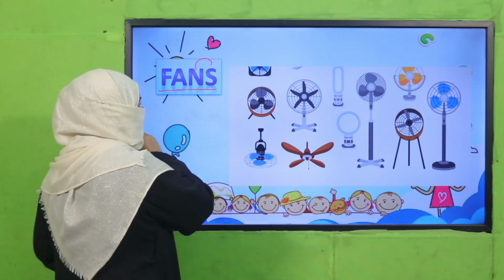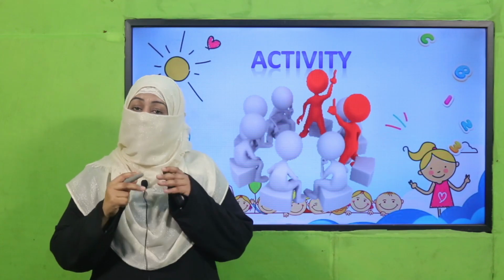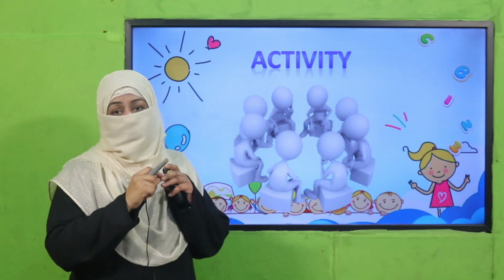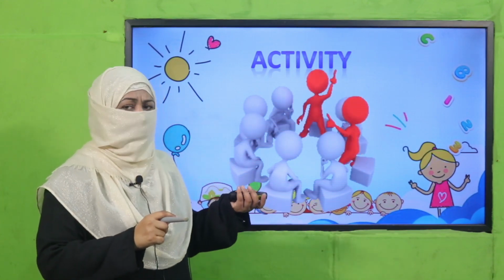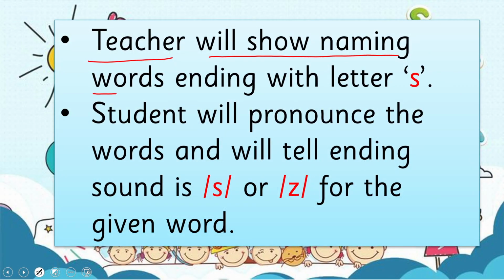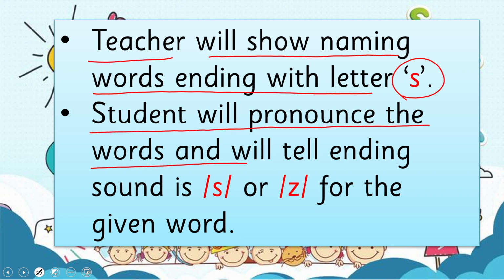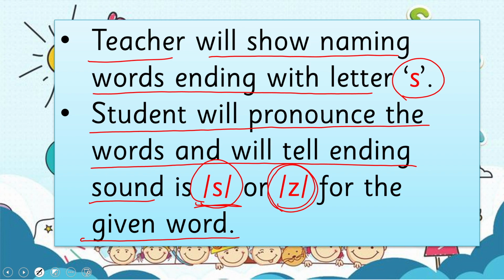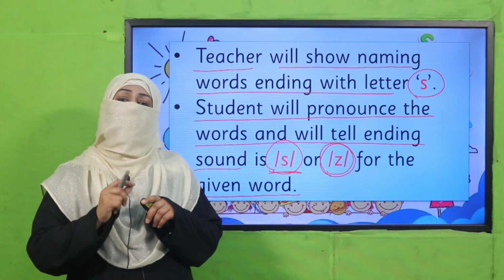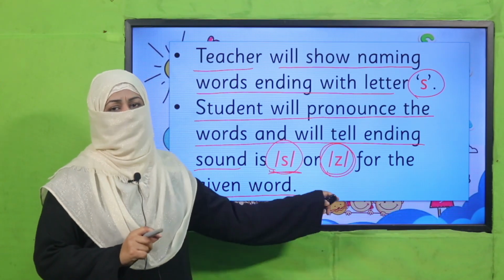Fans. These are the words. This is how you will look at the final sound before S, and if it is voiced or unvoiced, you'll find it and pronounce these words accordingly. Are you clear? Okay, let's practice it for an activity. Teacher will show naming words ending with letter S, and students will pronounce the words and tell the ending sound, the way I was telling you. Teacher, kindly keep correcting the students if they get stuck, but make sure every student practices the words for clarity in sound.